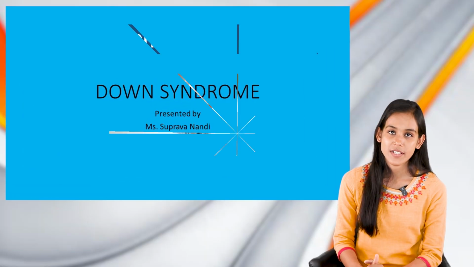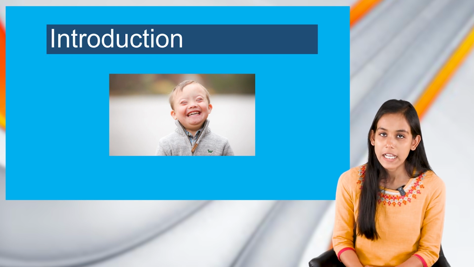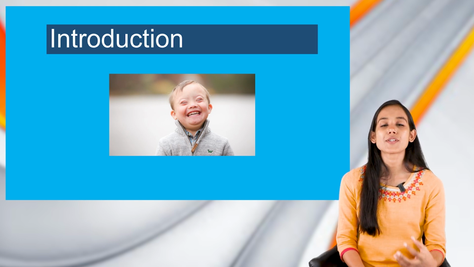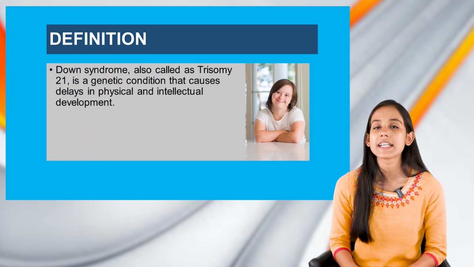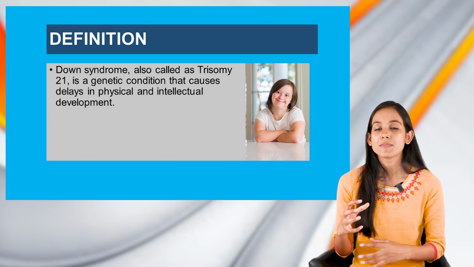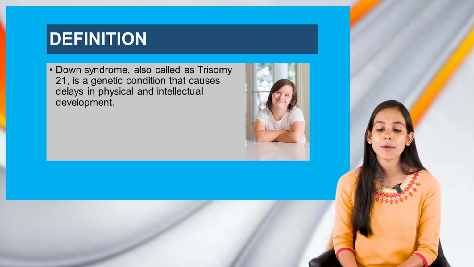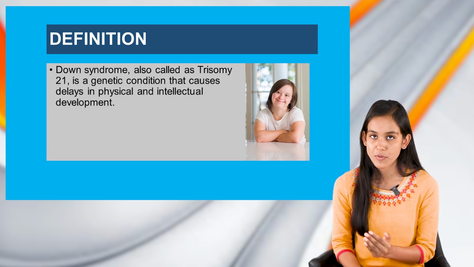In today's session, we will be discussing Down syndrome. So basically, Down syndrome is a genetic disorder, and here we can see that the person would have an extra chromosome. What happens is there would be abnormal cell division, and due to this abnormal cell division, there would be an extra full or partial copy of chromosome 21.